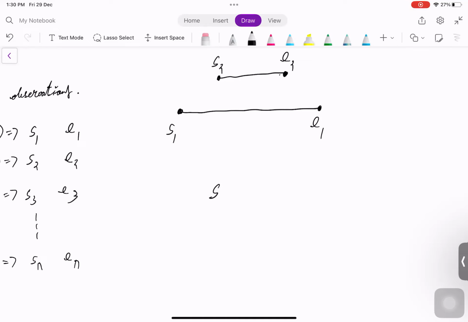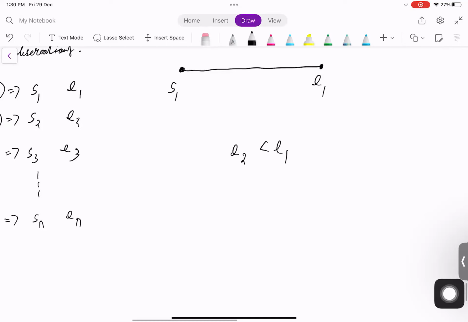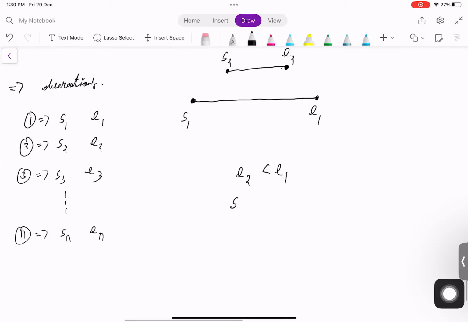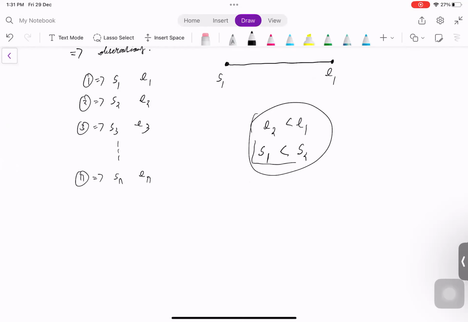Let's say S1 cross is happening for E1. Let's say the cross is happening for E2. For E2 to get crossed, E2 should be lesser than E1. However, they won't be equal because the constraints guarantee that. The other criterion is that the starting point S1 should be lesser than S2. Then only they will intersect.